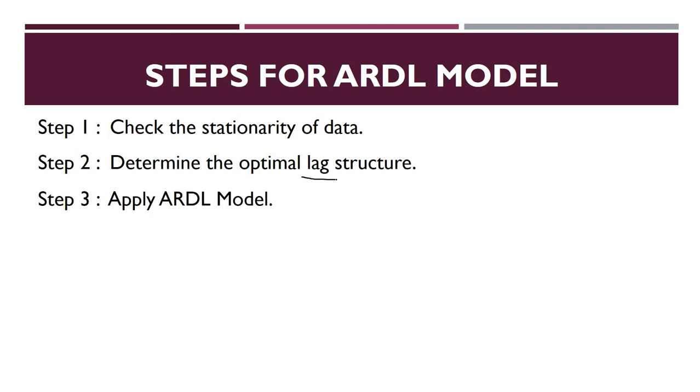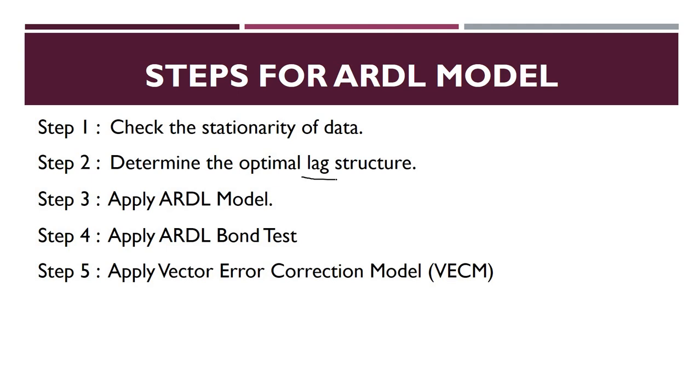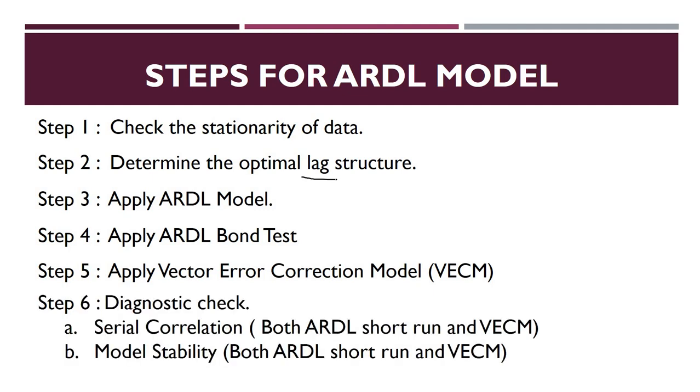The third step is to apply the ARDL model. Once you have applied the ARDL model, the next step is to apply the ARDL bounds test. The fifth step, after applying the ARDL bounds test, is to apply the vector error correction model, commonly known as VECM. Once you have done all these 5 steps, the last step is the diagnostic check. You have to check serial correlation, for both ARDL in the short run and VECM, and model stability, again for both ARDL short run and VECM.